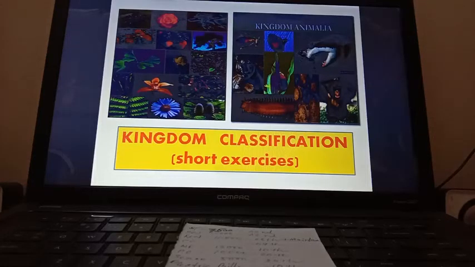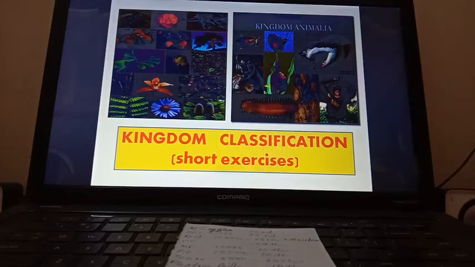Next one is true false. Number 1, animals living on trees are called arboreal. That statement is correct or true. Number 2, reptiles may be aquatic or terrestrial. The statement is false. In place of reptiles, it should be amphibians. Number 3, frog is a warm-blooded animal. The statement is false. In place of warm-blooded, it should be cold-blooded. Number 4, the heart of mammalian is completely four-chambered. The statement is true.